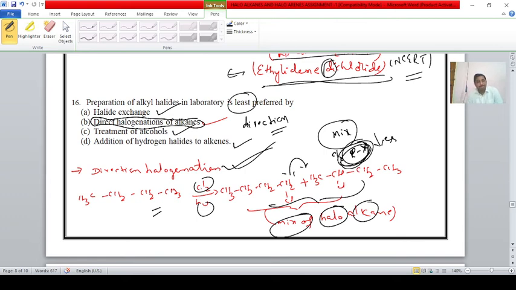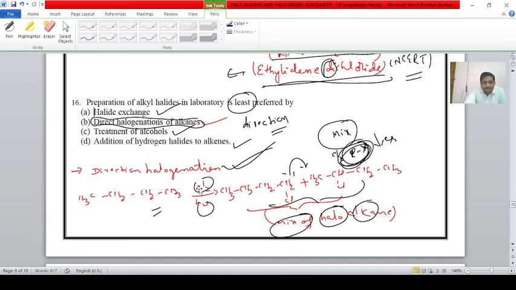Therefore, preparation of alkyl halides in the laboratory by direct halogenation of alkane is least preferred, because in this method a mixture of haloalkanes is obtained. Hence the percentage of alkyl halide will be reduced; a lower percentage of alkyl halides is obtained.